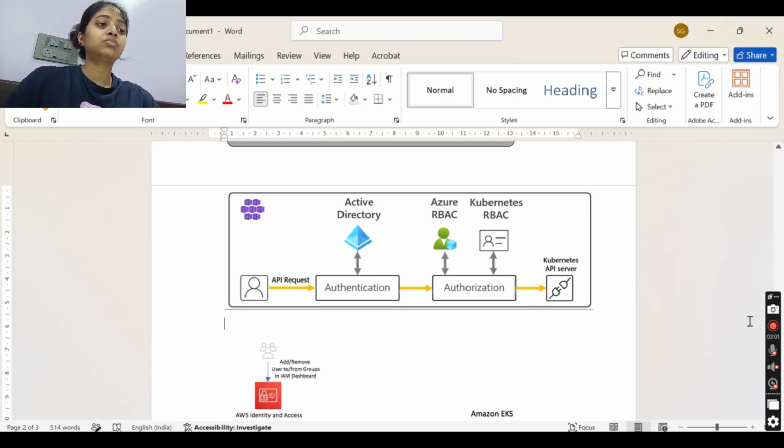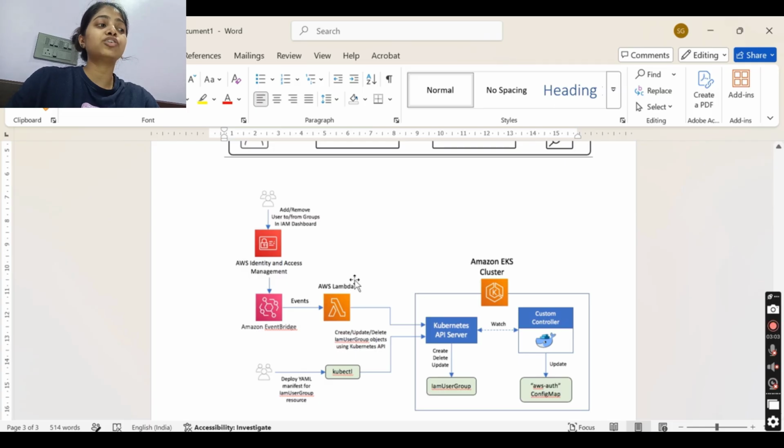The access is managed using AWS Identity and Access Management. We can use AWS Lambda also for automation of creation, updation, or deletion of the IAM user or group. And then after that, all these things are controlled under Kubernetes.